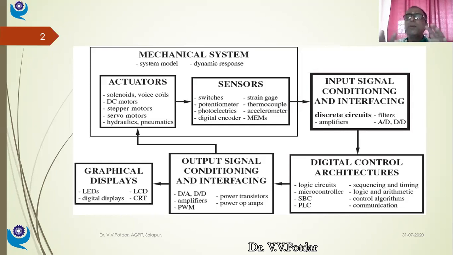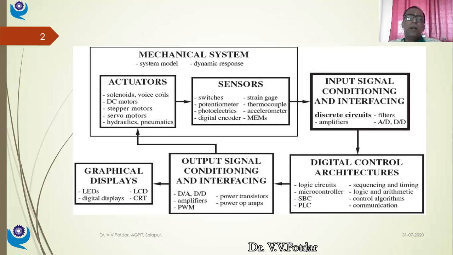I will not get into the container design part, because there you require knowledge of heat transfer: how much should be the insulation thickness, what should be the material of insulation, how much will be the load or the job weight that will be kept inside. Based on that, the strength design of the chamber will be done. Then it depends upon the specific heat of the material that will be kept inside. If the medium of heat flow is air, then the heat transfer coefficient of air we need to consider, and based on that I design the chamber. So I will not get into that.